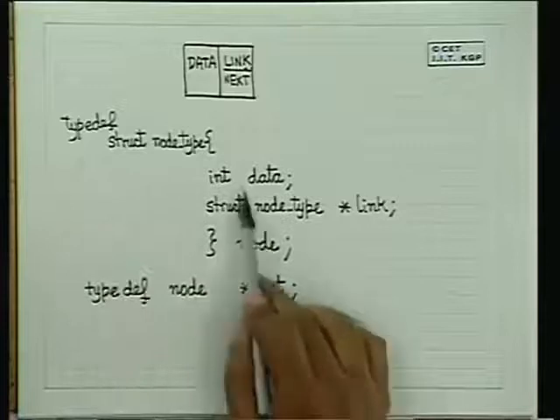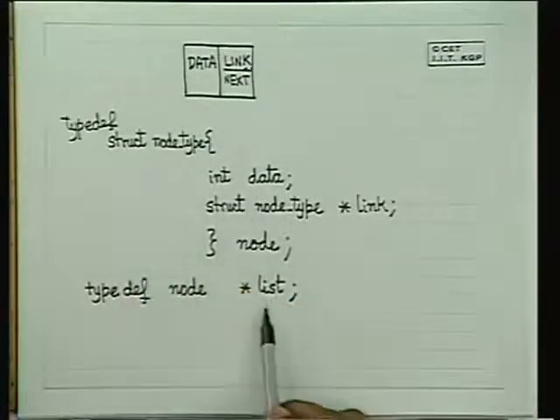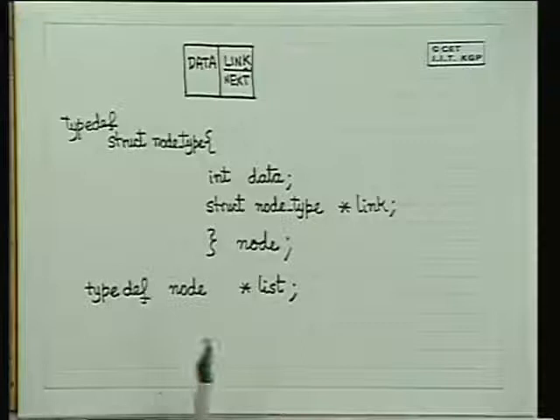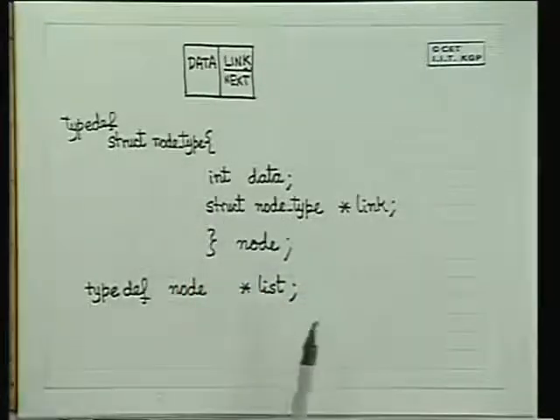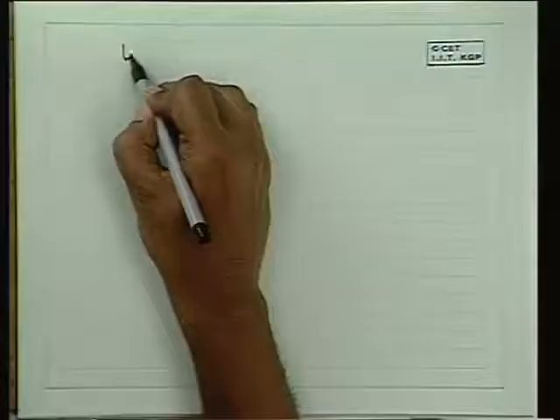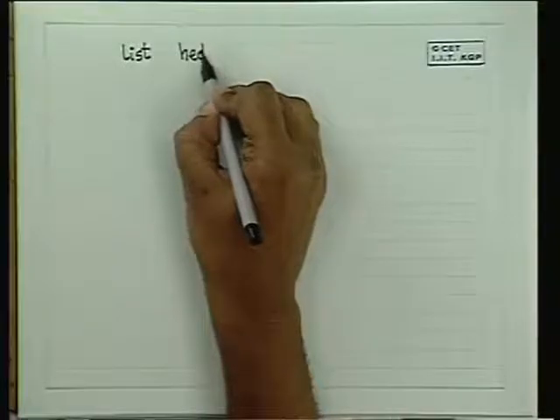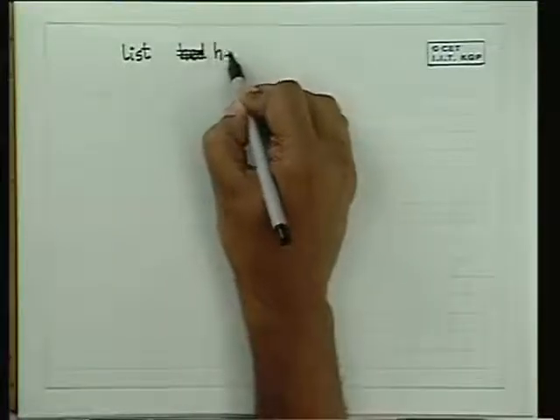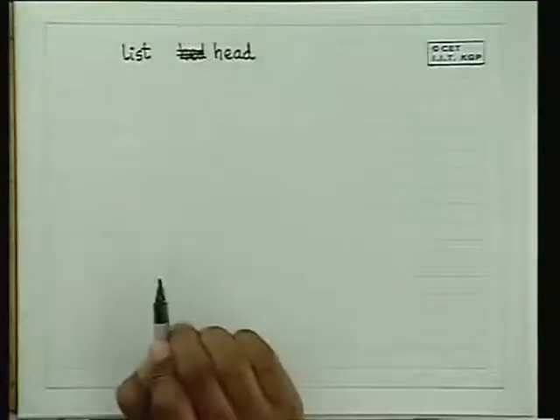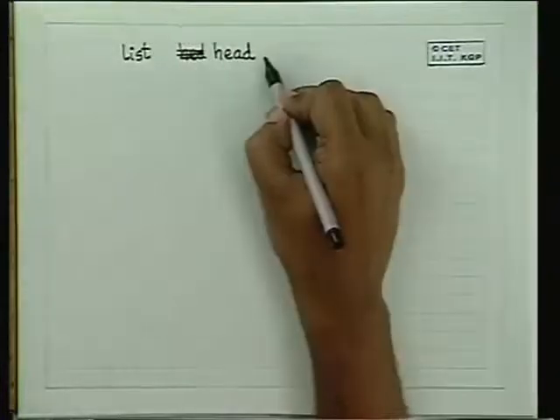So now once we have got the type declaration for a node and the type declaration for a list, we should be able to start manipulating our data. So let us try and see what we will do. First let us see diagrammatically what we will do. So let us define some variables. Let us define list, head of a list. We define a variable head of a list, which is the starting of the list. Okay.